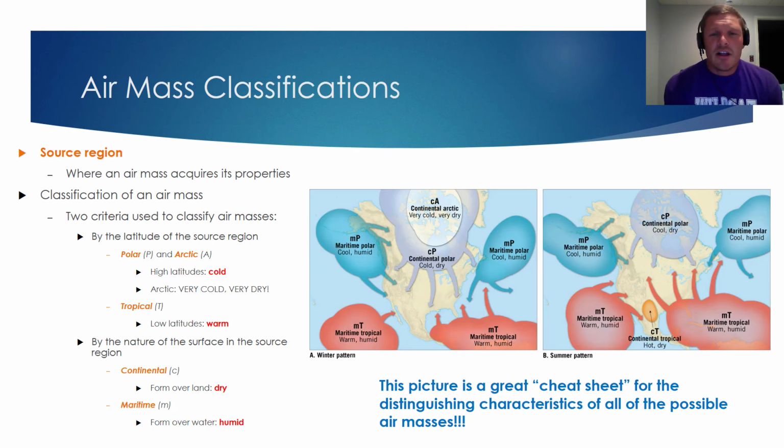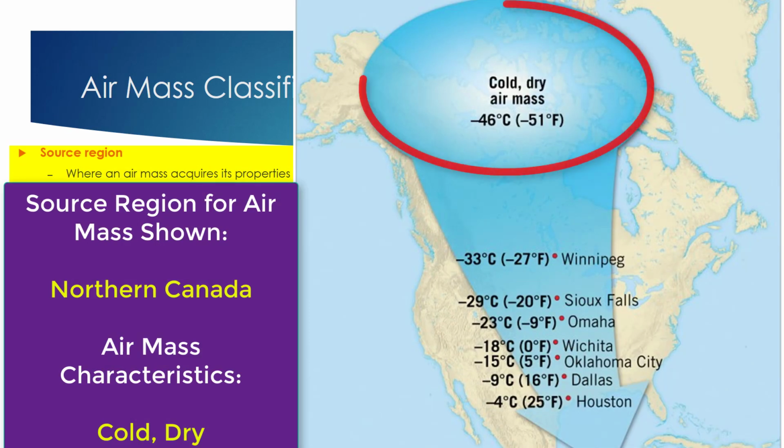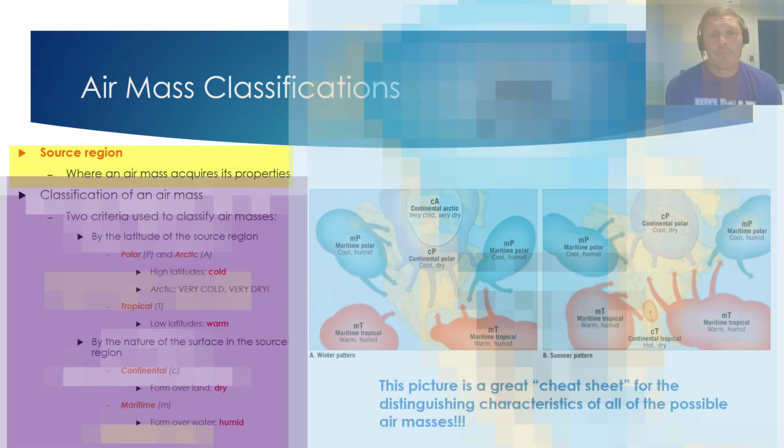Let's talk about specific classifications for air masses. For starters, we need to define source region. A source region is where an air mass acquires its properties. So as an example, for the air mass on our previous slide, it acquired its properties up in northern Canada. So the characteristics for that particular air mass were cold and dry.